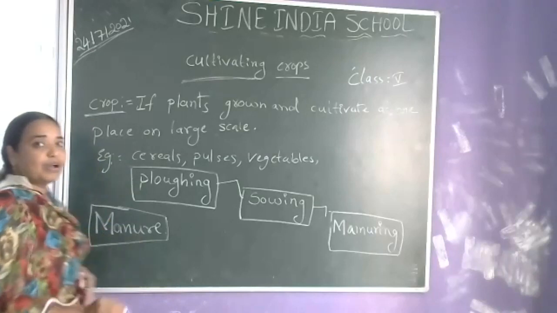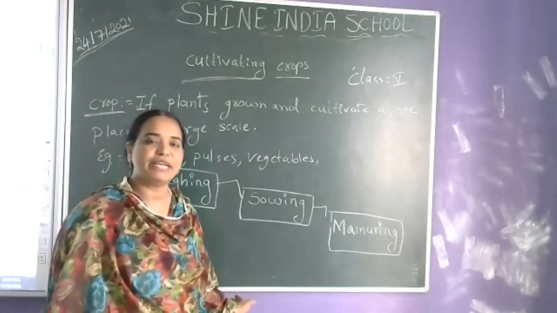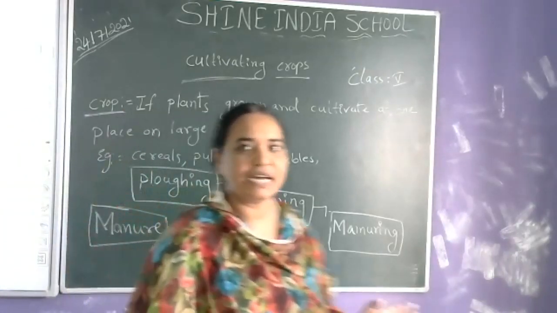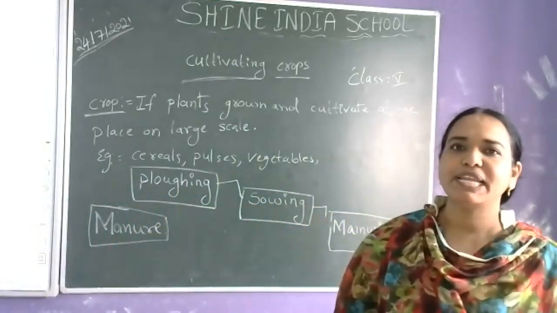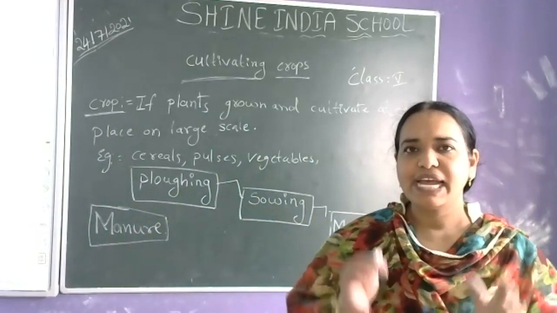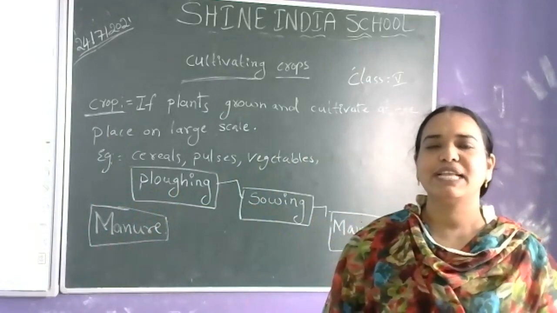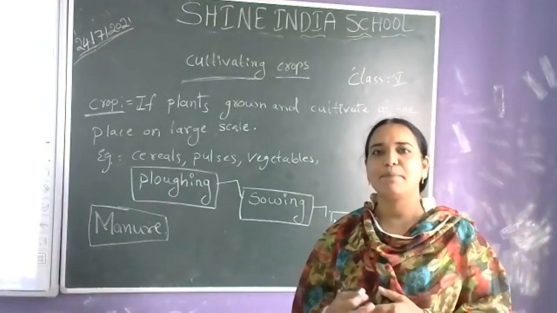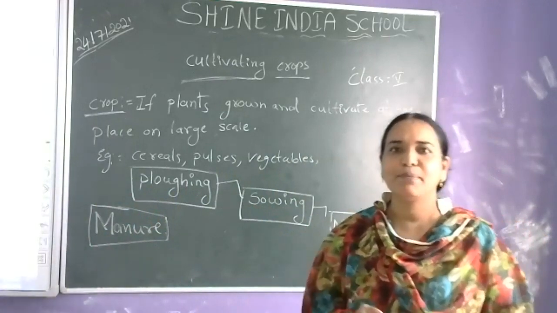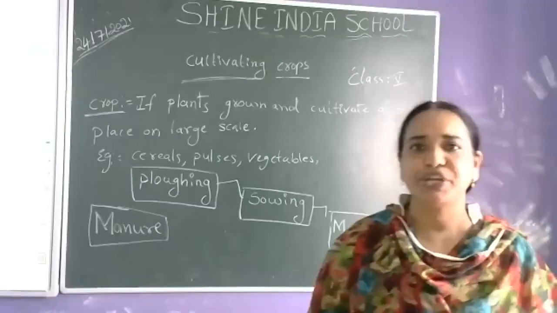How do we get this manure? Manure comes from the dead bodies of plants and animal excreta combined. So we get the manure. It is very rich in nutrients.